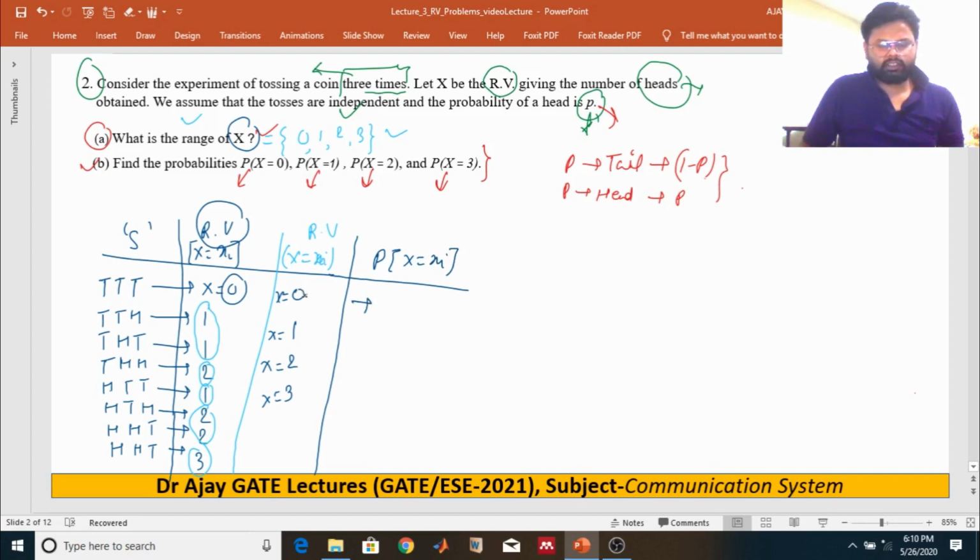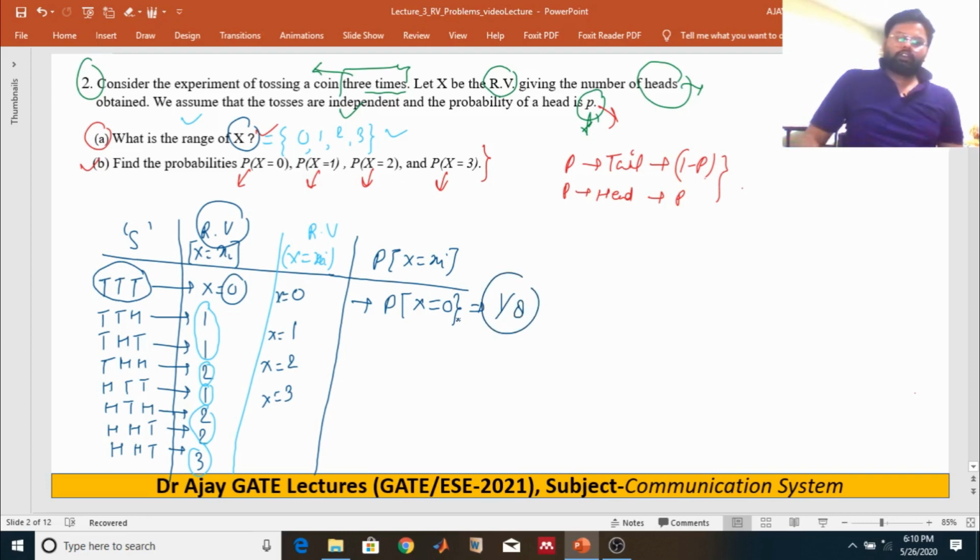For x, there is no head appearing, so we need to find out the probability of x equal to 0. The favorable condition is only once it appears, so 1 by 8. So 1 by 8 is the probability of x is equal to 0.